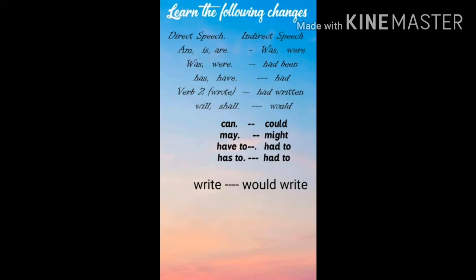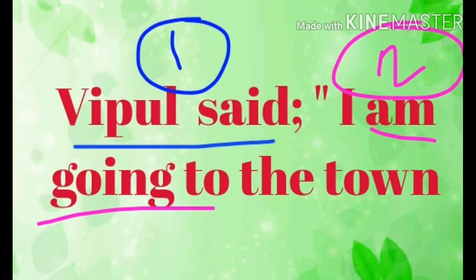Have to will be changed to had to. Okay, you might have noticed in the example, Vipul said, I'm going to the town. So in this, Vipul said is one clause. I am going to the town is another clause. Clause, spelling C L A U S E.